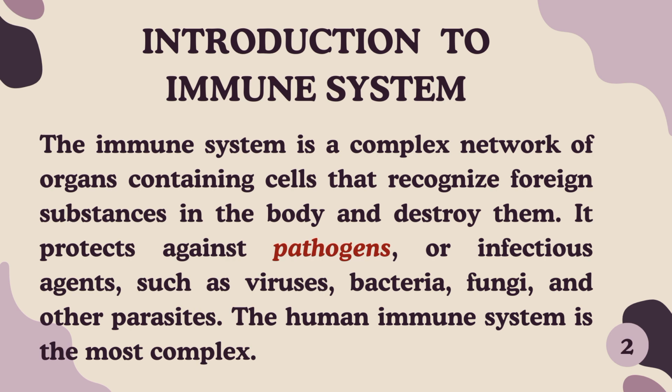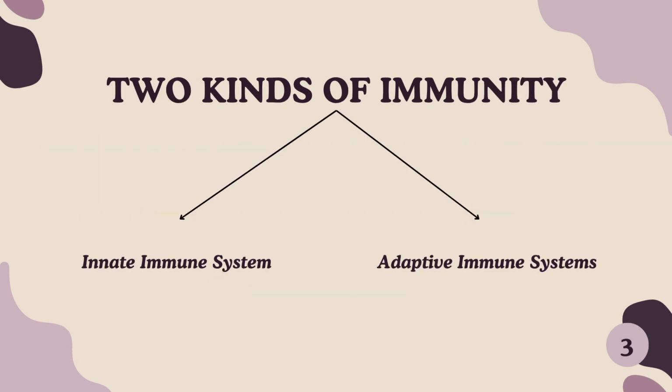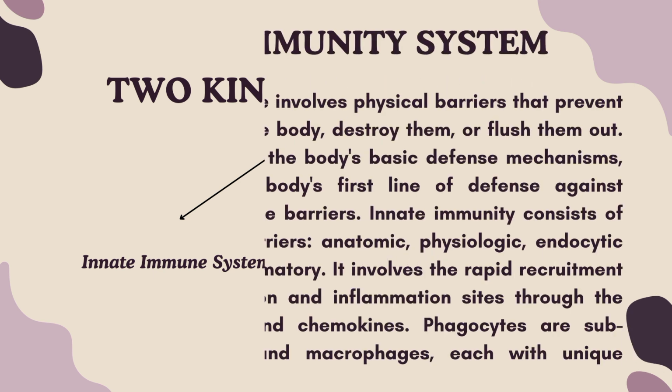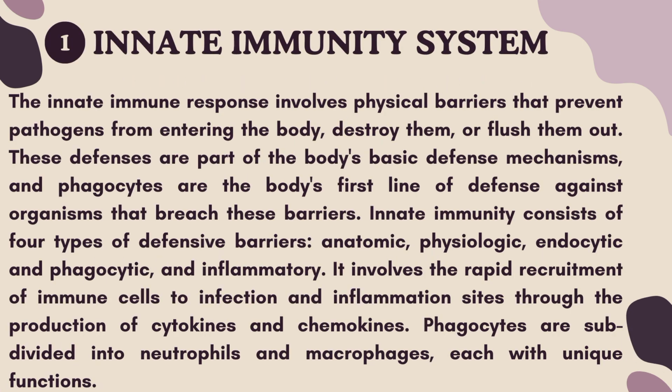There are two kinds of immunity. The first one is the innate immune system and the second one is the adaptive immune system. The innate immune system is the body's first line of defense against intruders. It responds in the same way to all germs and foreign substances, which is why it is sometimes referred to as the non-specific immune system.